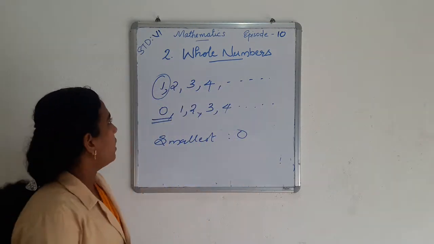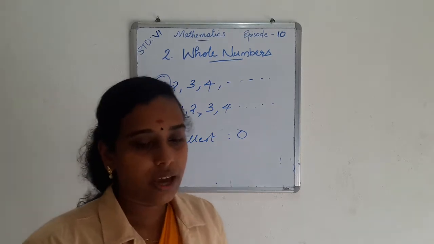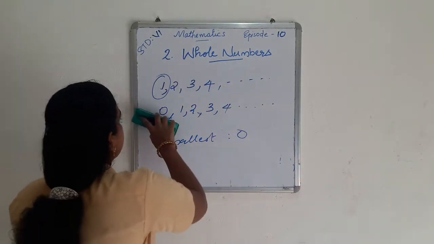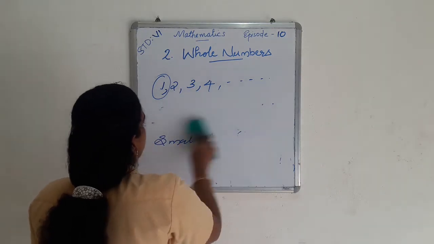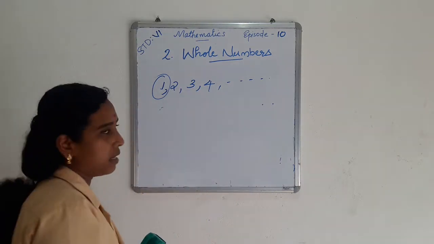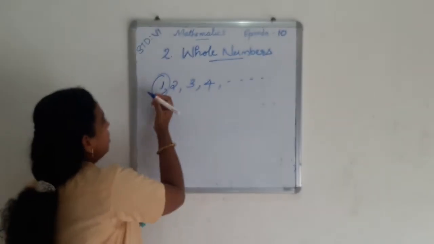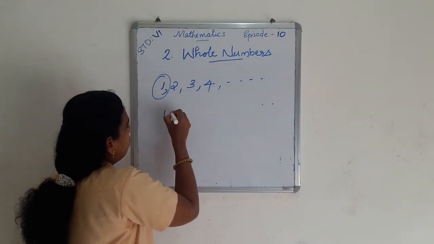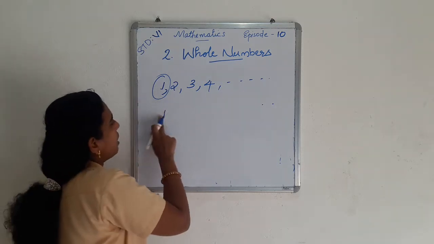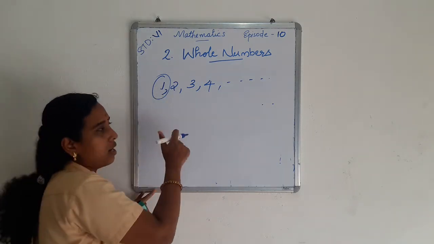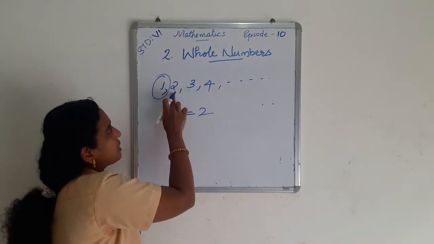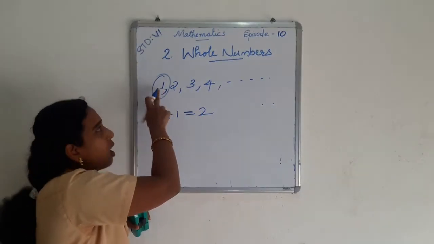In natural numbers, when we add 1 to a number, we get the next number. The first natural number is 1, so we add 1 to 1, that is 1 plus 1, we get 2. 2 is the next natural number after 1.